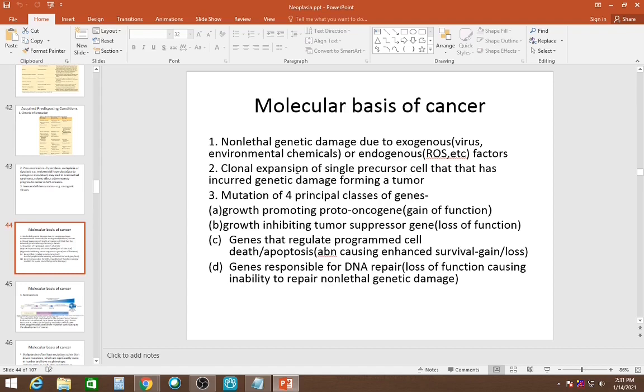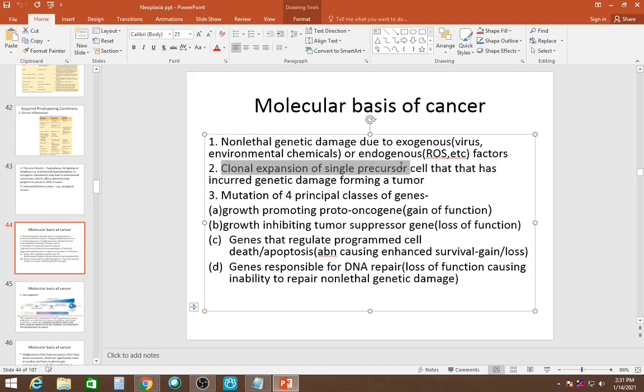This clonal expansion of a single precursor cell is very important because cancers are usually monoclonal. All the cells which have made the tumor arise from a single precursor cell, which has accumulated the mutations.